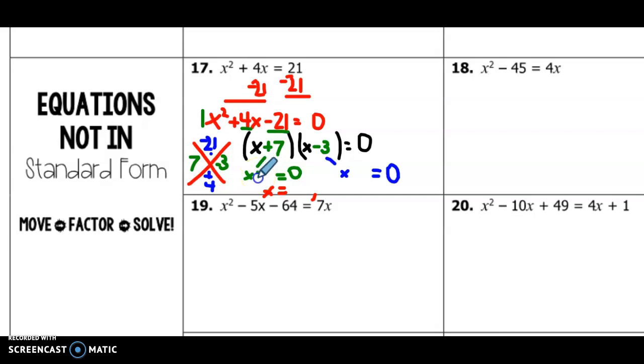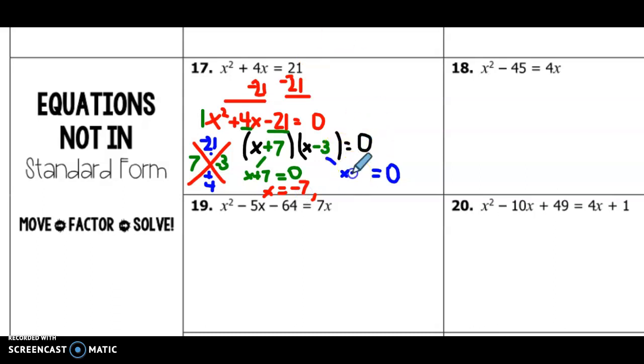Okay, so then our next step is to set each one of those factors equal to 0 and solve for x. If I have x plus 7 equals 0, then what I would do is subtract 7 from both sides, and my first answer would be x equals -7.